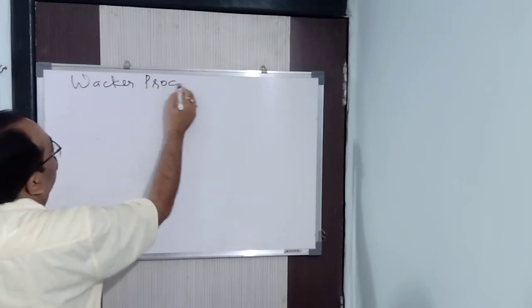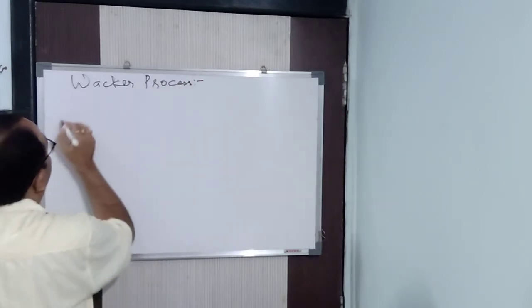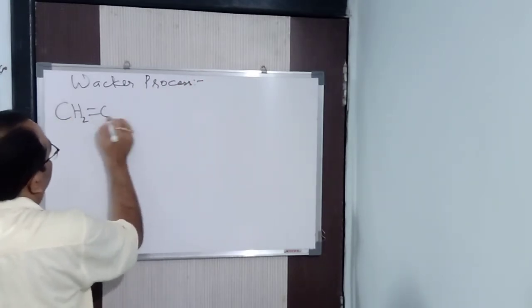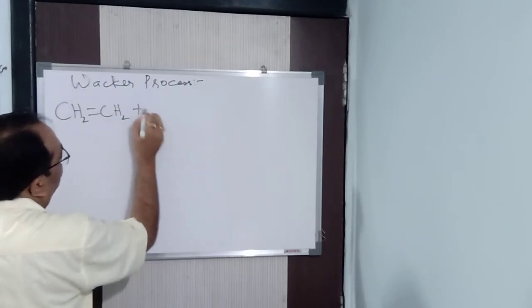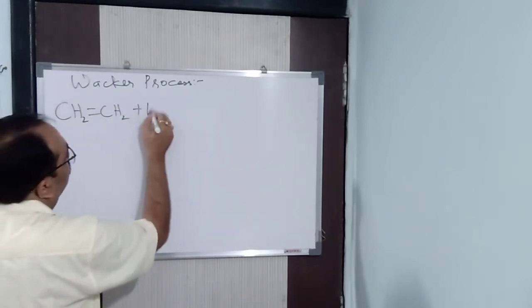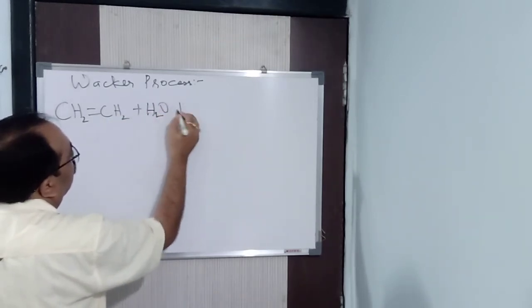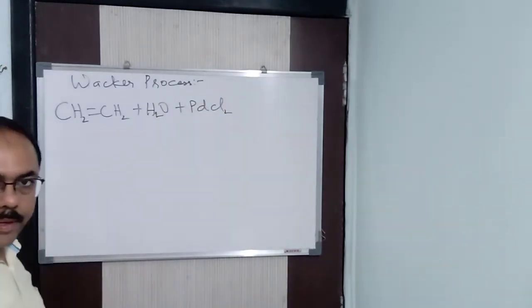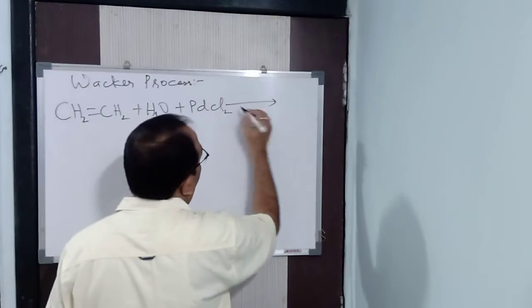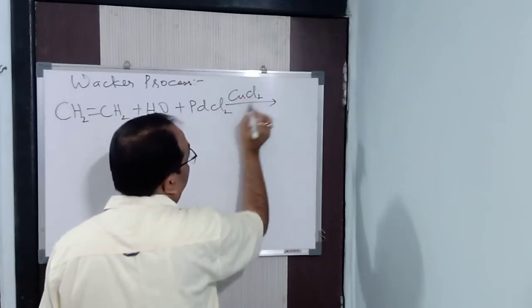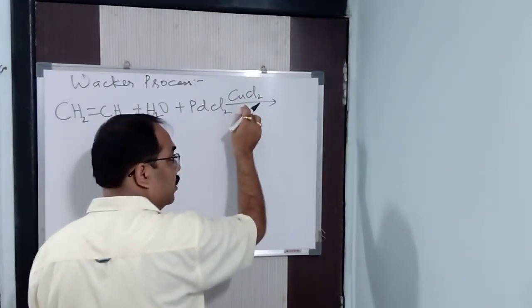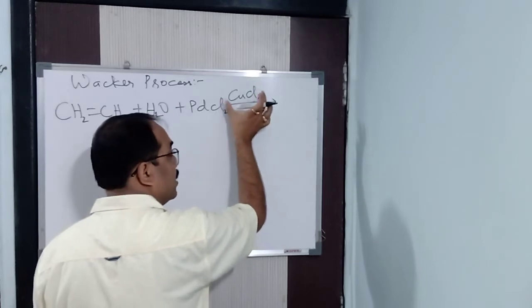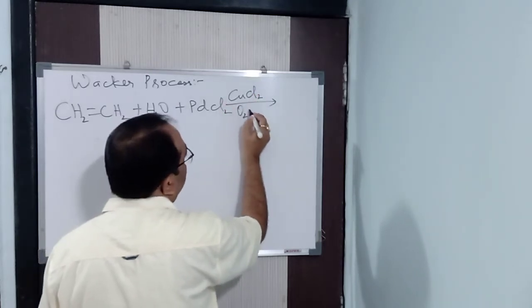Now here what I am going to take is ethene or propylene, whatever it is, plus water, plus PdCl2, in presence of a co-oxidant, as well as a catalyst, and oxygen or air.